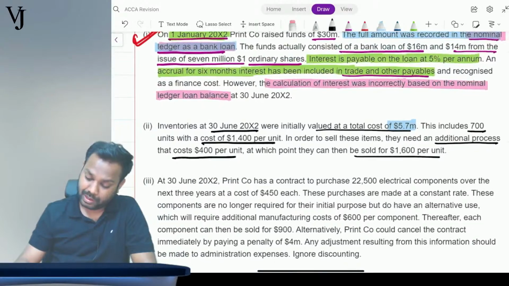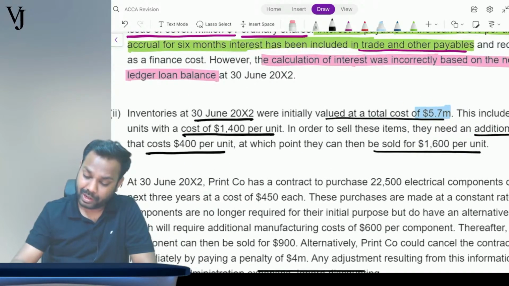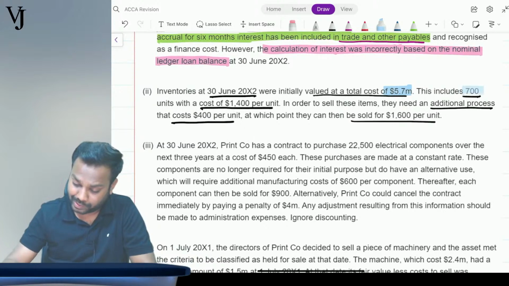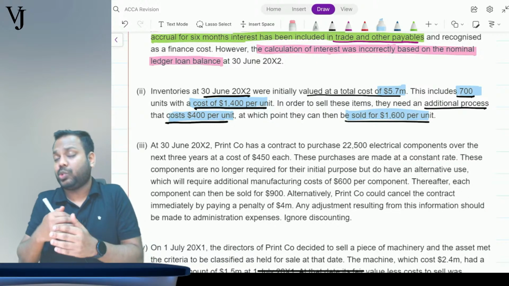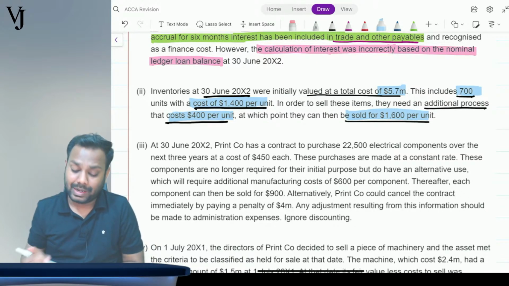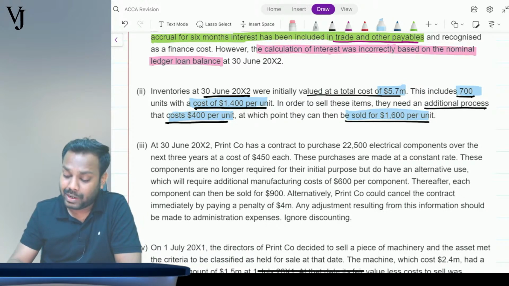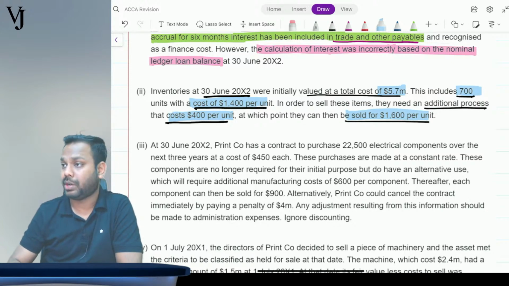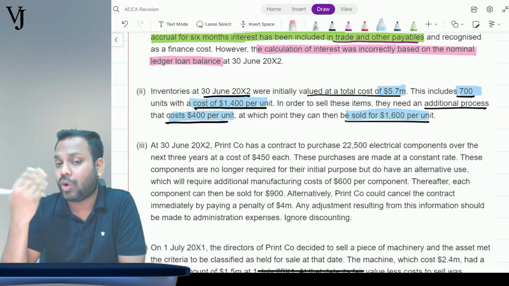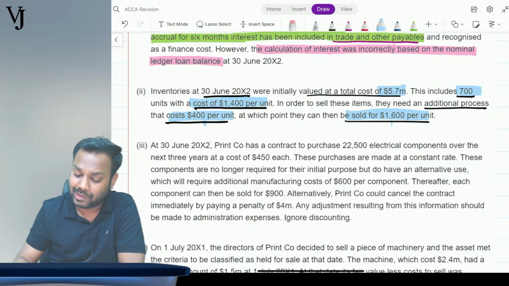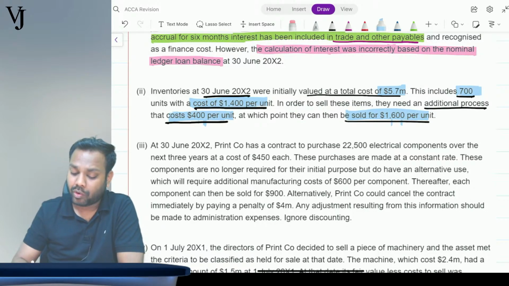Now please see if this is valid or not. Please focus on the number 700 units. The cost of which is 1400 per unit can be sold for 1600 per unit, and the additional cost is 400 per unit. To sell, the cost which will be incurred is additionally 400 per unit. These are the costs to sell. NRV means net realizable value, selling price minus the cost to sell, that is 1600 minus 400 is 1200, and the cost is 1400.